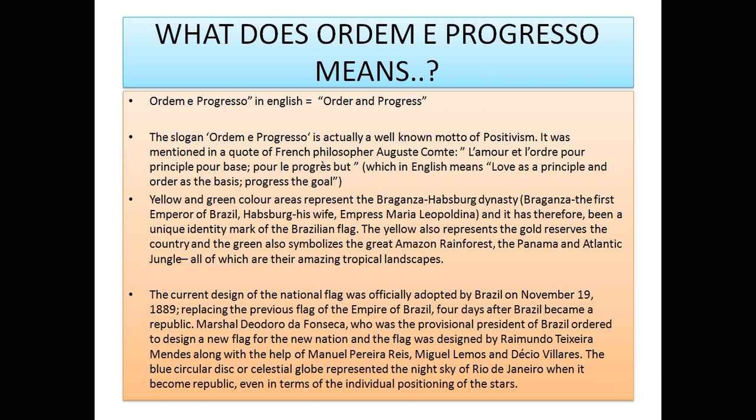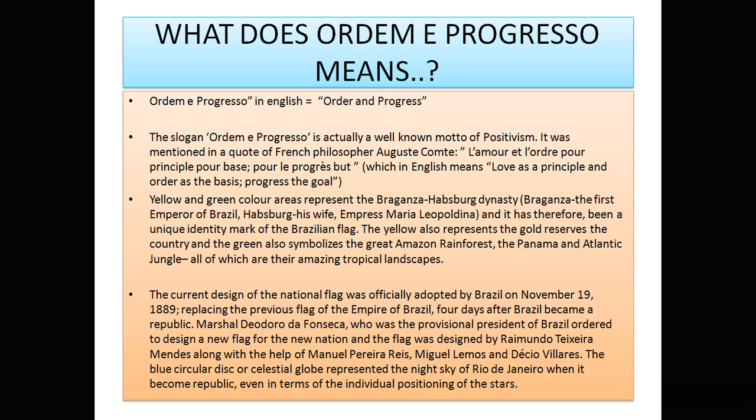The yellow and green colors represent the Braganza and Habsburg dynasties. Braganza was the first emperor of Brazil, and Habsburg was his wife, Empress Maria Leopoldina, from another imperial house. That's why we call it Braganza-Habsburg.